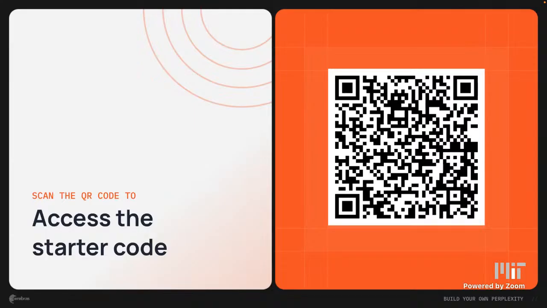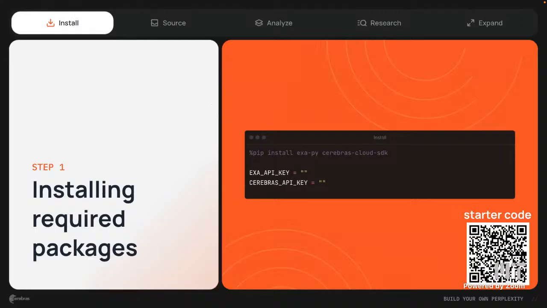Okay, so first step is going to be installing the required packages. You're going to have to head over to exa.ai and cloud.cerebras.ai to get these API keys. These are required to use the services. They're both free, by the way. You're going to have enough usage to complete the notebook and do some side projects if you'd like. And then just go ahead and set these environment variables as well. So Cerebras is the inference, so the LLM here, while Exa handles both the web search and the retrieval augmented generation step.